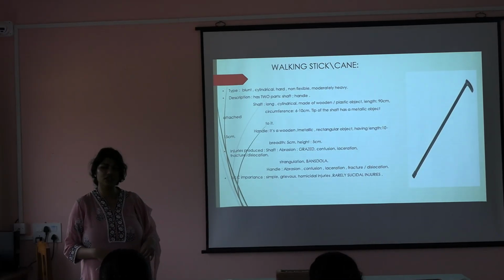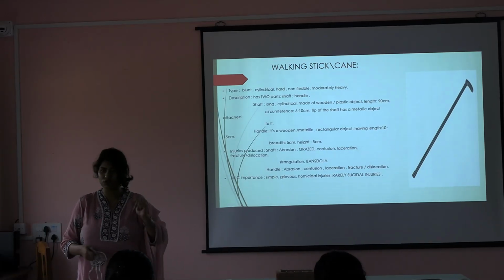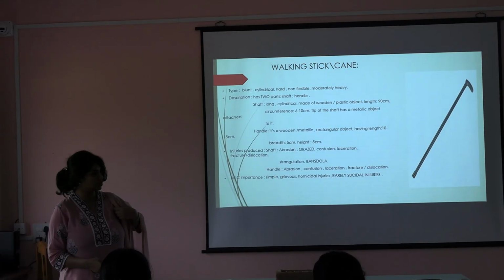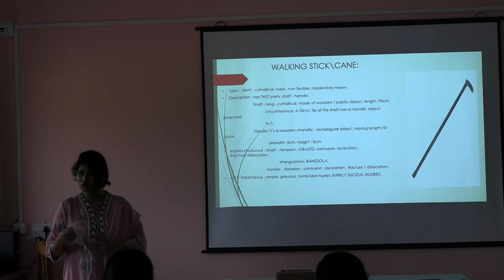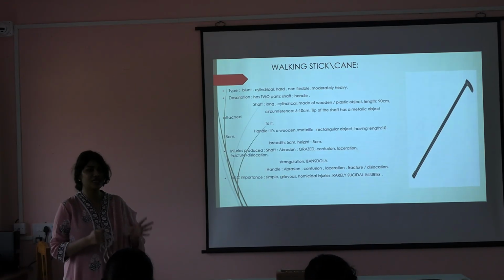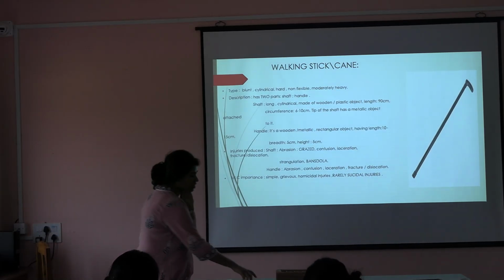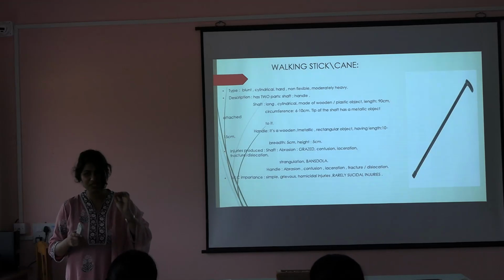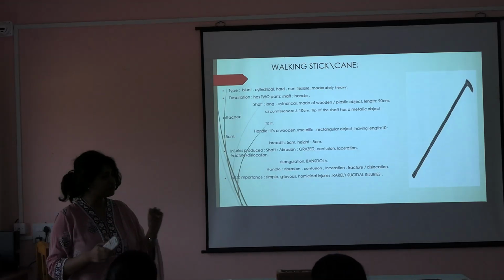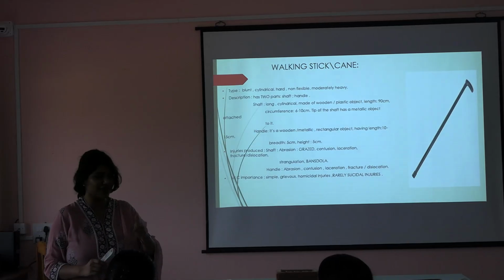After an injury report, suppose this is an MLC case, 10, 20 years down the line, or 1 to 2 years later, you will be summoned by a court to give your expert opinion on which type of injury it was. Is it possible that that injury has occurred from the corresponding weapon? For example, if I hit Madhurima's head with this and there is a certain type of contusion found, now she has got a final complaint against me, don't worry.